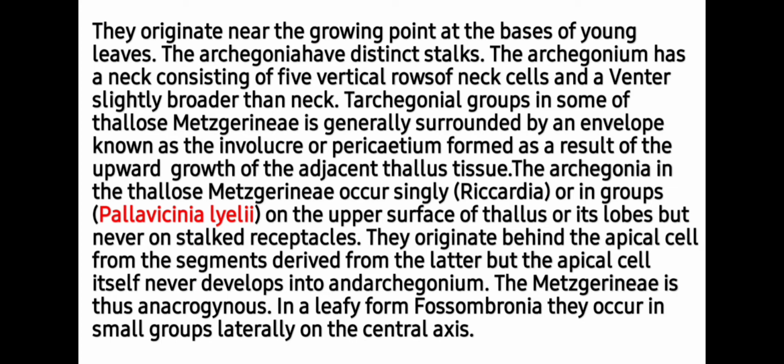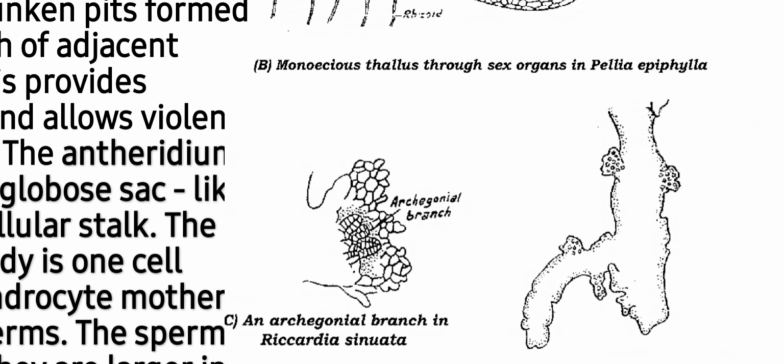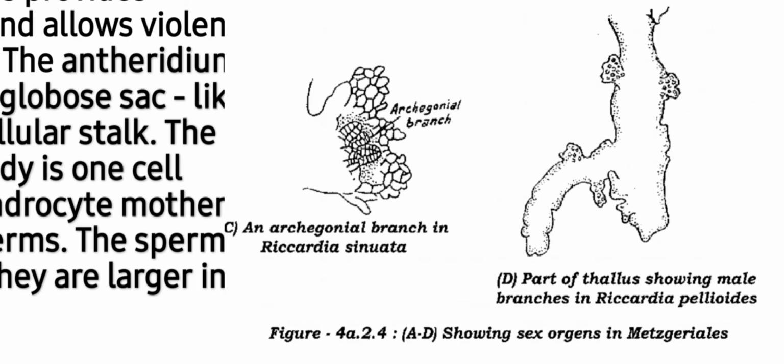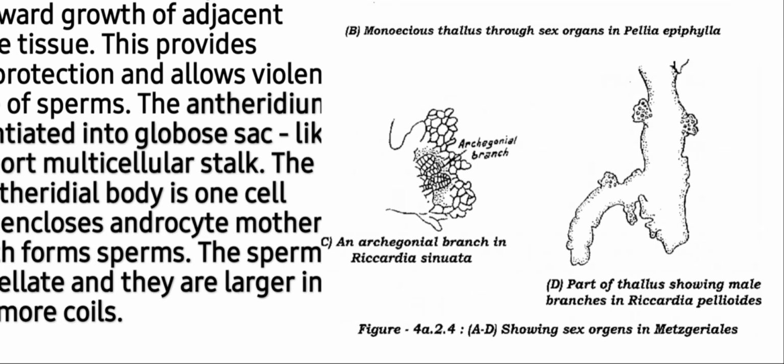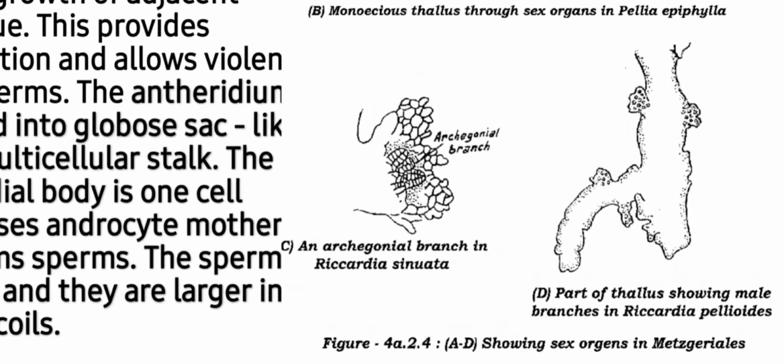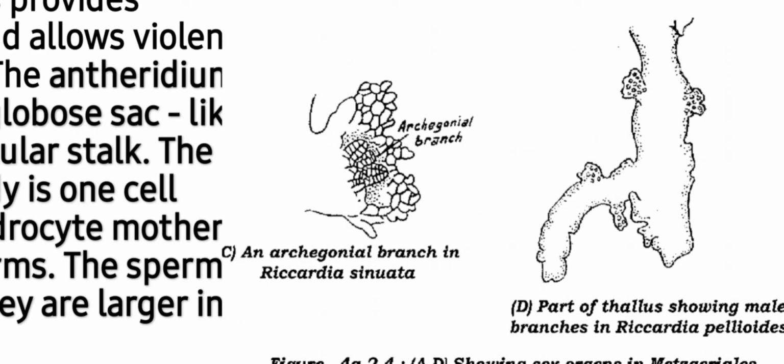In a leafy form, Fossombronia, they occur in small groups laterally on the central axis. Students, here you can see in case of Riccardia, they are present on the lobes on the margins of the thallus. So here is the archegonial branch in Riccardia sinuata.